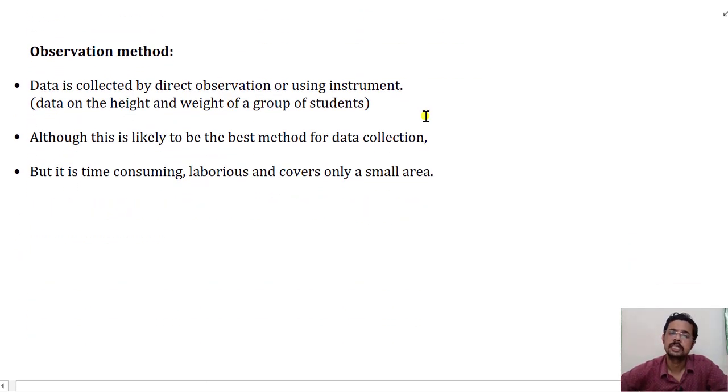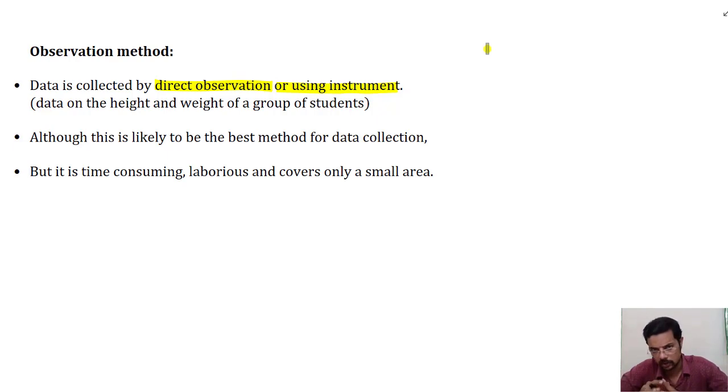Next is the observation method. In the observation method, we observe the situation and take decisions personally. The data is collected by direct observation or by using an instrument. A very nice example is the data on height and weight of a group of students. For example, a physical education teacher will be collecting the height and weight of students in a particular class or of a particular school.